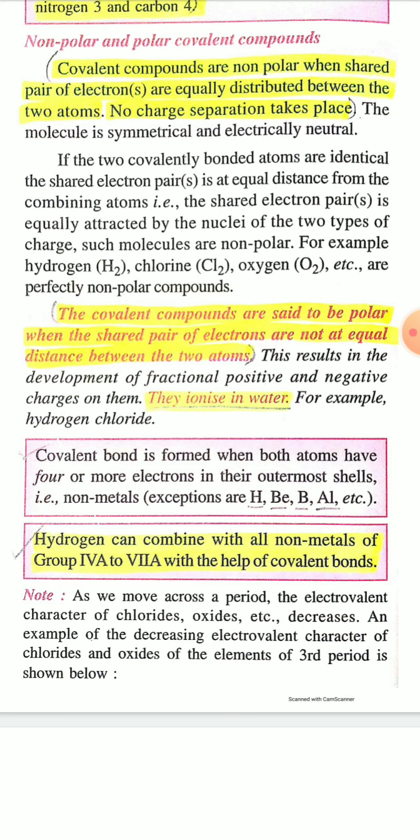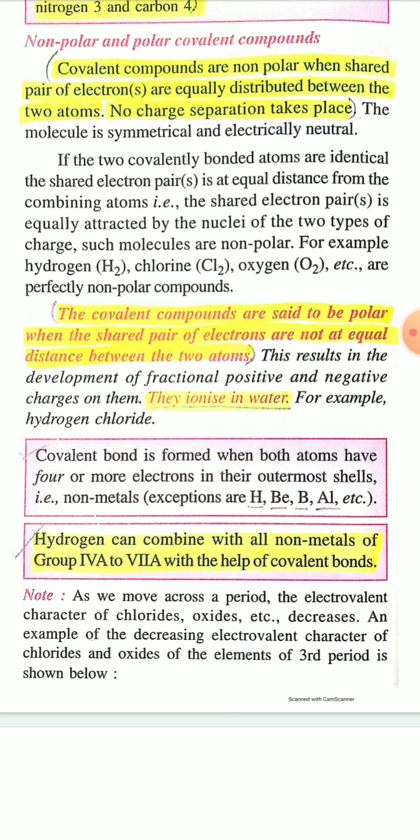That is, hydrogen molecule, oxygen molecule, Cl2 molecule, that is chlorine molecule, nitrogen molecule. These are non-polar covalent bonds, because in these cases covalent bonds are formed between the same type of non metals. In hydrogen molecule both the atoms are hydrogen atoms.